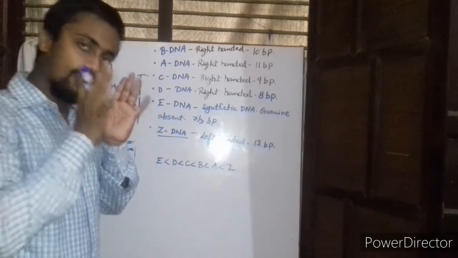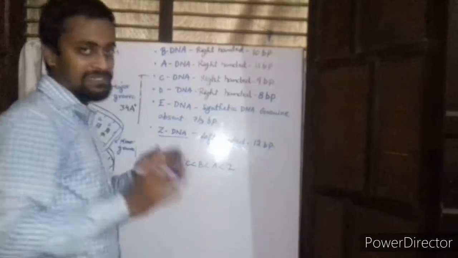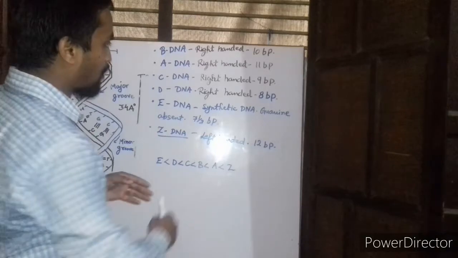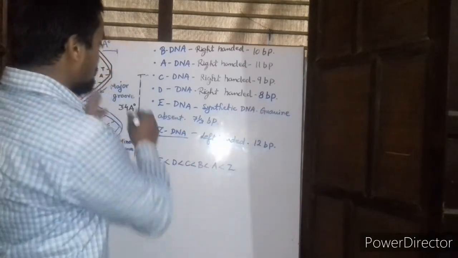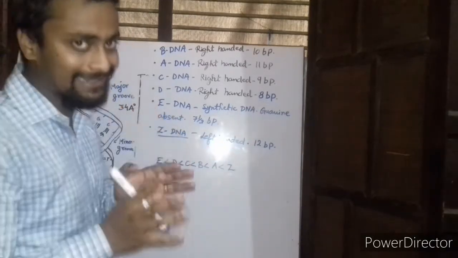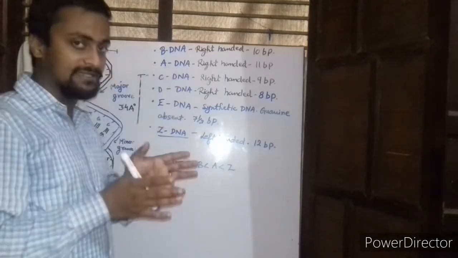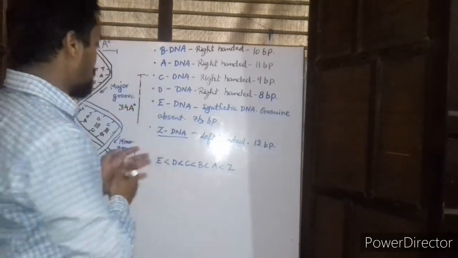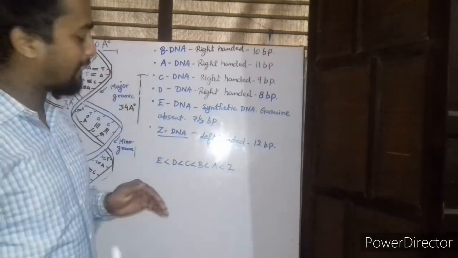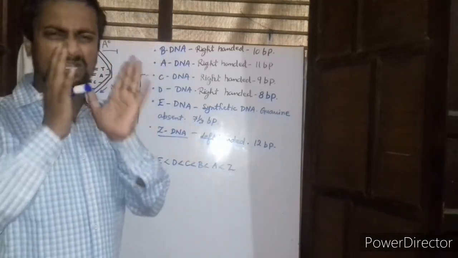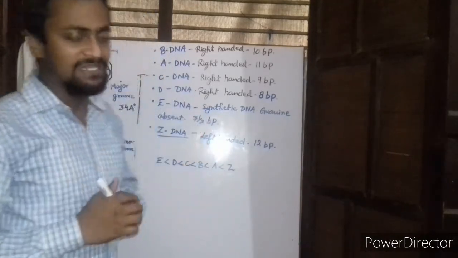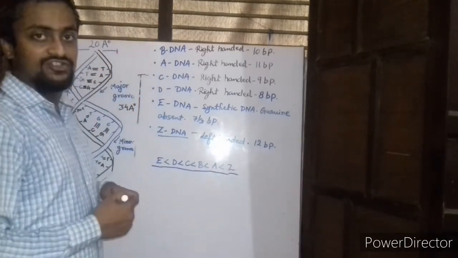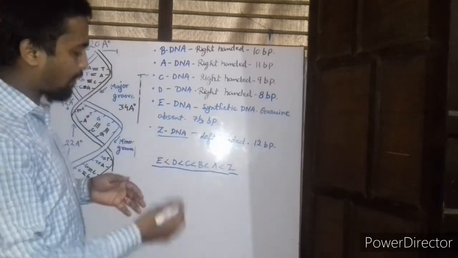The next is the C DNA. This type of DNA is also right-handed, and it consists of 9 base pairs per turn. The D DNA is also right-handed and consists of 8 base pairs per turn. The E DNA is actually a synthetic DNA, and guanine is absent in this, so it consists of only 7.5 base pairs per turn. The Z DNA is the only DNA which is left-handed, and it has the maximum number of base pairs, which is 12 base pairs. So you can learn it this way: E, D, C, B, A, Z. You can just keep on increasing one by one.